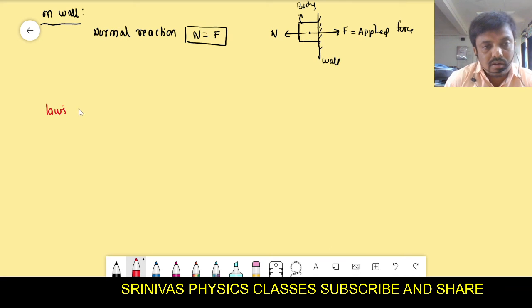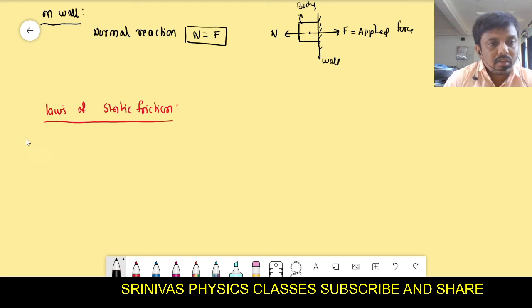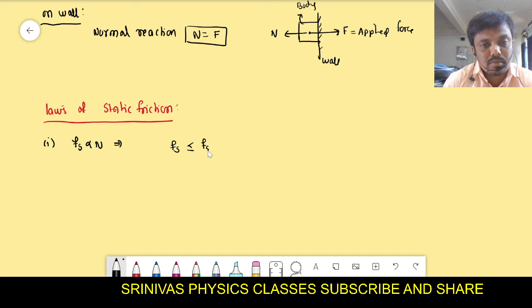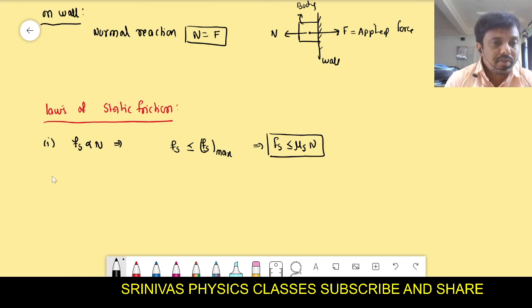Laws of friction, laws of static friction. What are the laws of static friction? The first point is that static frictional force is directly proportional to normal reaction, and static frictional force is always less than or equal to the maximum static frictional force. Then what is the formula for the maximum static frictional force? That is mu s N. That means generally the frictional force is less than or equal to mu s N. The second point is that mu s depends upon the nature of the surface.